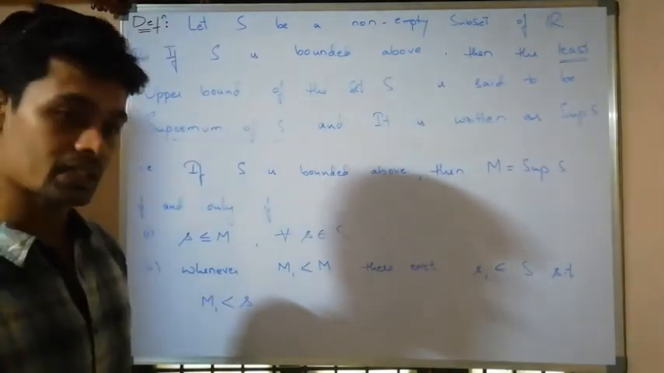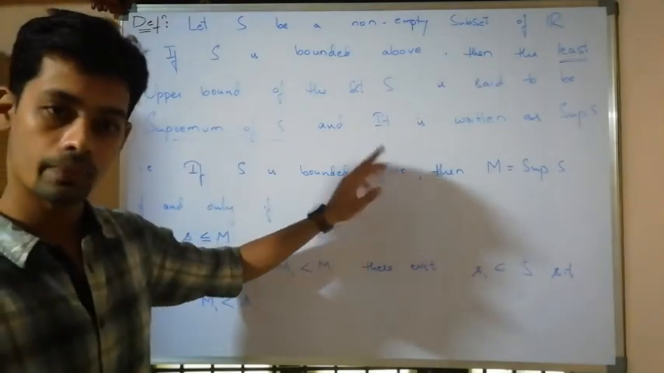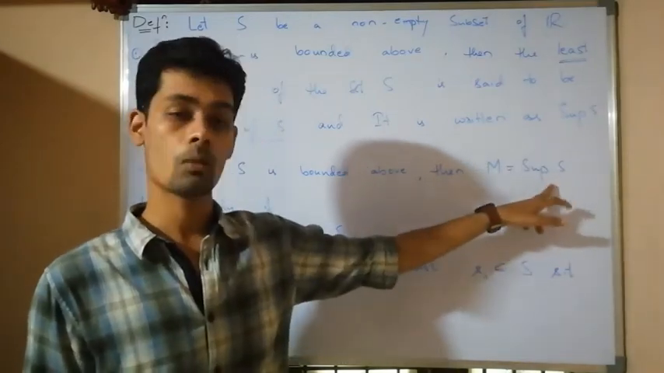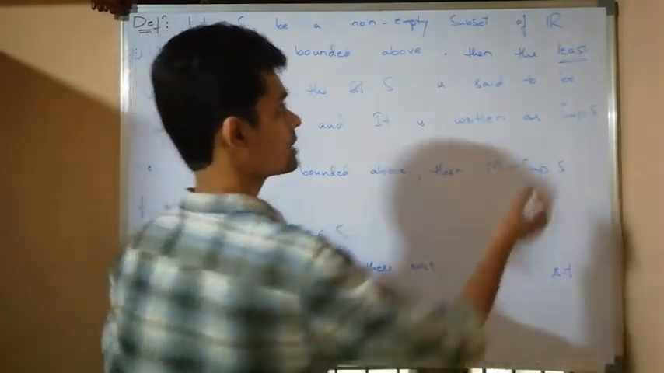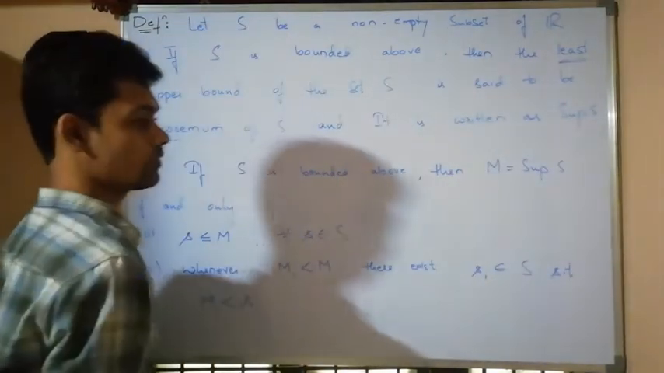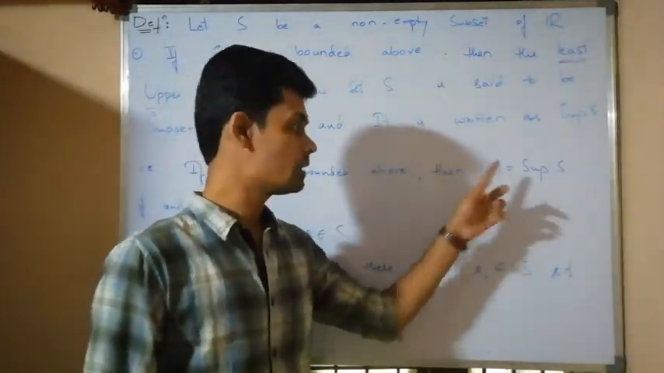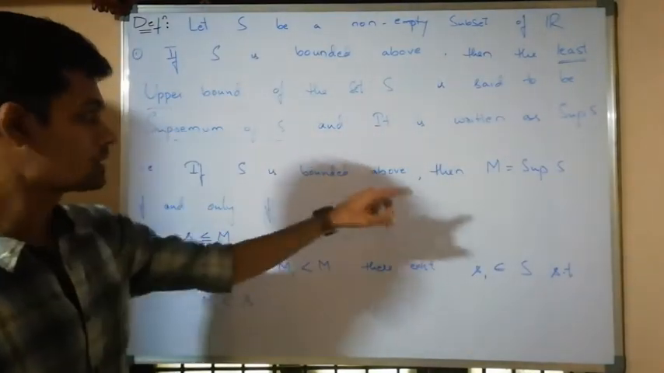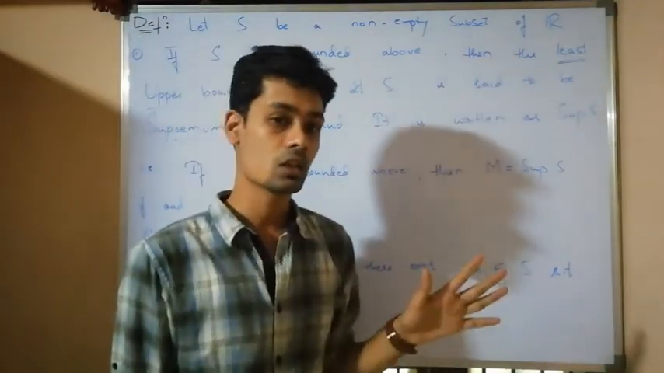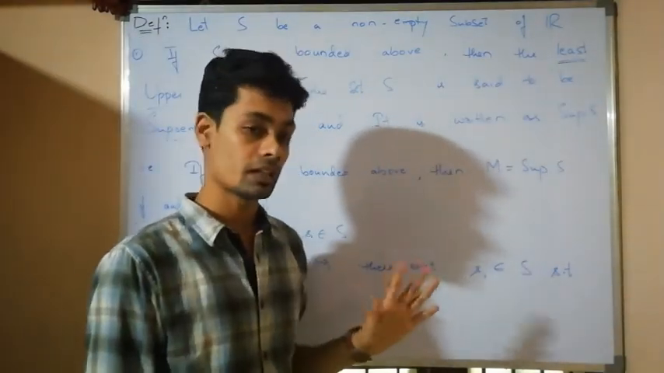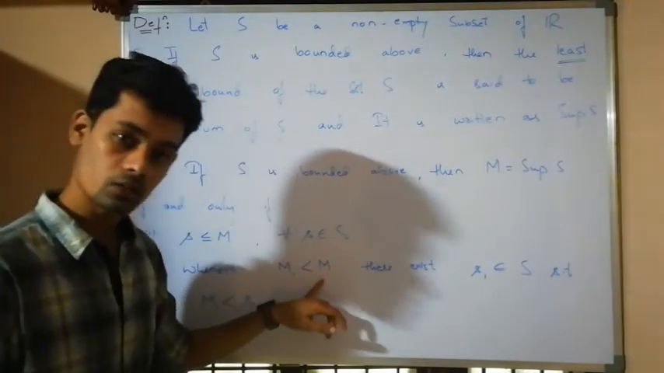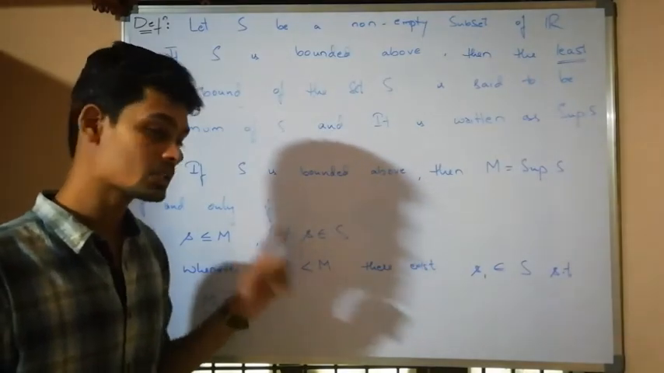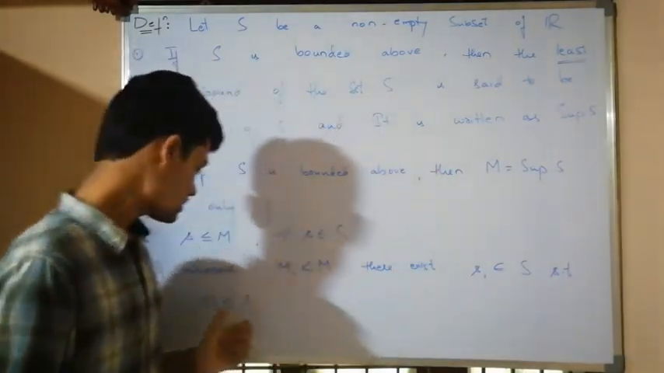In mathematical terms, if S is bounded above, then the real number capital M is equal to sup S if and only if it is a least upper bound. First I have to show that it is an upper bound, meaning all the elements of the set S are less than or equal to M. Therefore, capital M is an upper bound. Now I have to show that it is the least, meaning no other upper bound is smaller than that one. If I take any real number smaller than the supremum, it will not be an upper bound, meaning at least one element in the set is greater than that number.